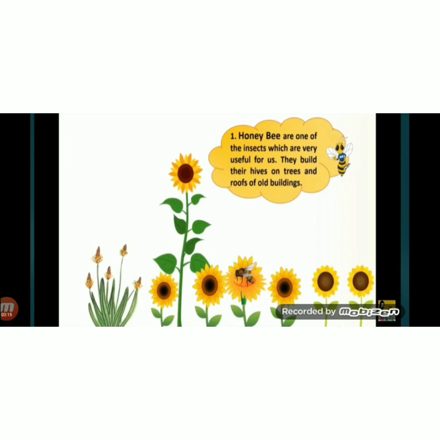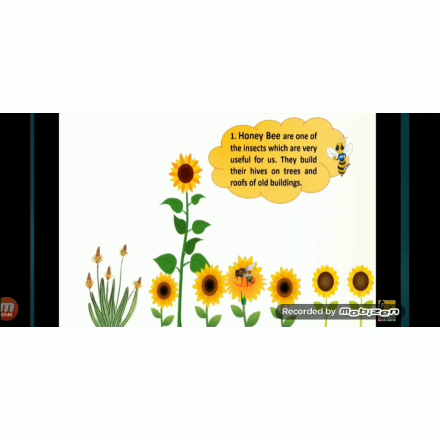They build their hives on trees and roofs of old buildings. Hives means beehives, where honeybees live. Honeybees are one of the insects which are very useful for us. They are usually attracted to sweet smelling flowers, such as a flower that produces a sweet liquid called nectar. We have already discussed it.